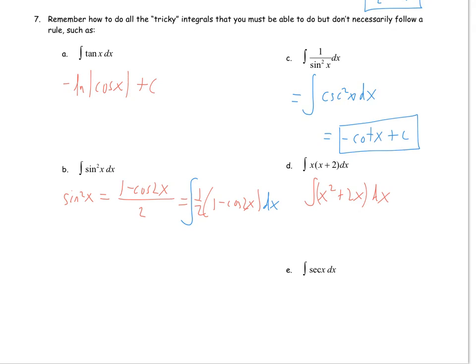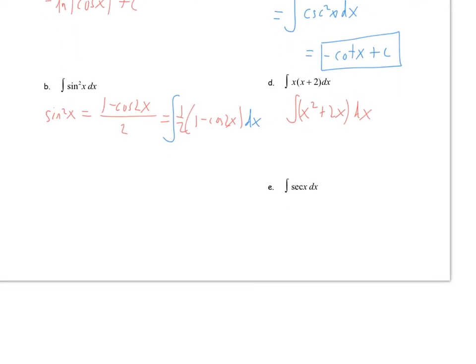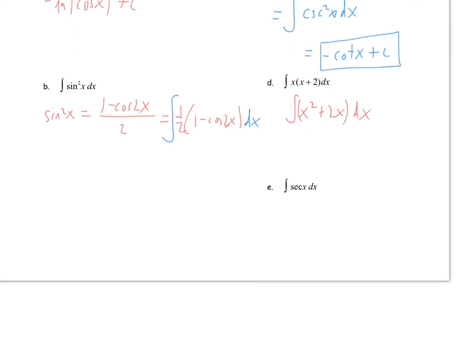And then E, again, this one's really tricky. I think this would be difficult to realize what to do on your own. But the idea is that even though some integrals seem really difficult, you can algebraically manipulate them to make them possible. So on this one, what you have to do is multiply by secant x plus tangent x over secant x plus tangent x.